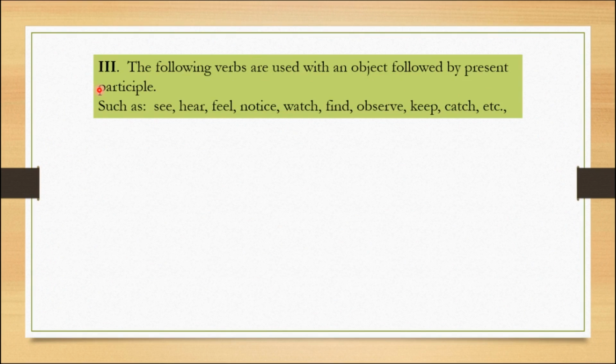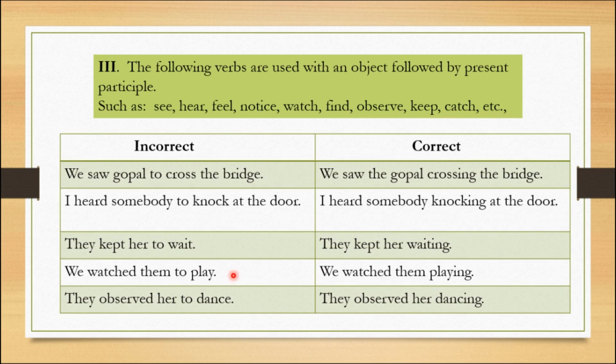The third rule in present continuous tense: the following verbs are used with an object followed by present participle. Boys, I think all of you know what is present participle. Present participle is nothing but V1 ing form. What are the verbs? Let's see. See, hear, feel, notice, watch, find, observe, keep, catch, etc. Let us check the examples.